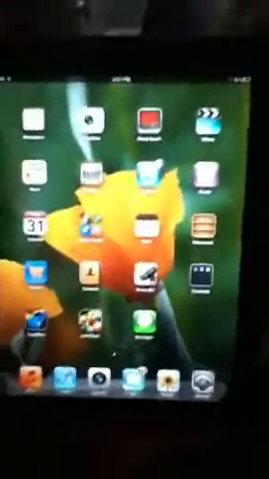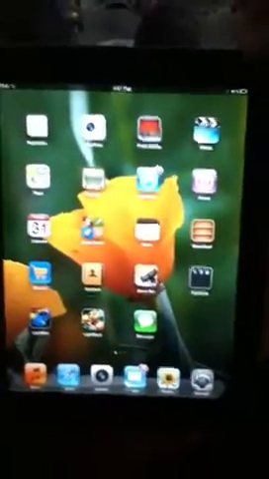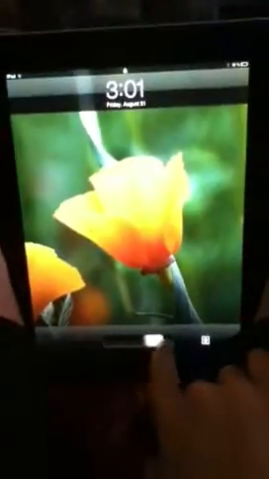Alright, well, let's say you wanted to lock it. See how I can move the screen. If you want to lock it, there's a button right up there, right there. So you do that, and you just press it down, and now when you touch your screen, it won't react. Now, you can just hit it again, and then when you touch your screen, you could slide it and do whatever.